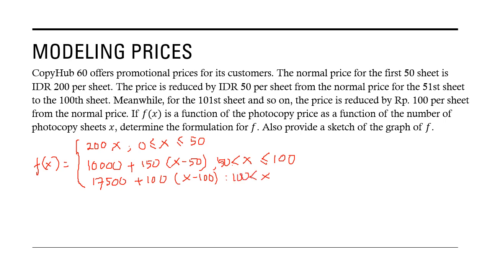This is the f(x) function, and then we provide a sketch of the graph. The sketch is like this.